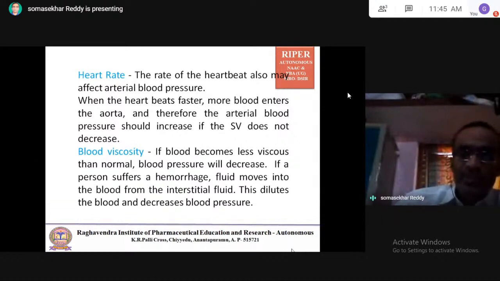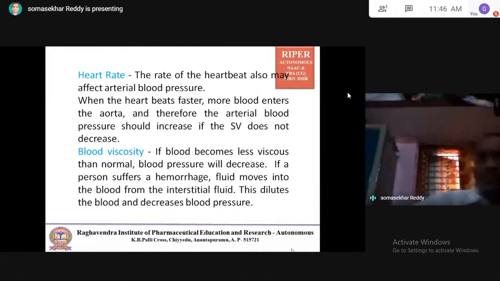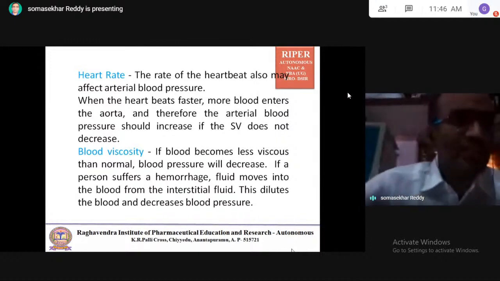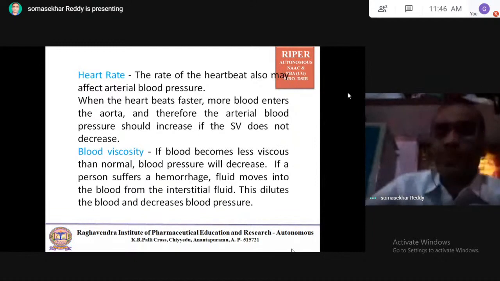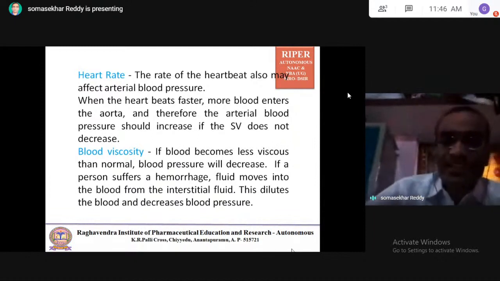So when a person is suffering with hemorrhage, there is a loss of blood. Loss of blood means volume will be decreased, so automatically BP will be decreased. Or fluid moves into the blood from the interstitial fluid, and that dilutes the blood. More dilution of the blood means less viscosity. This dilutes the blood and decreases the blood pressure.